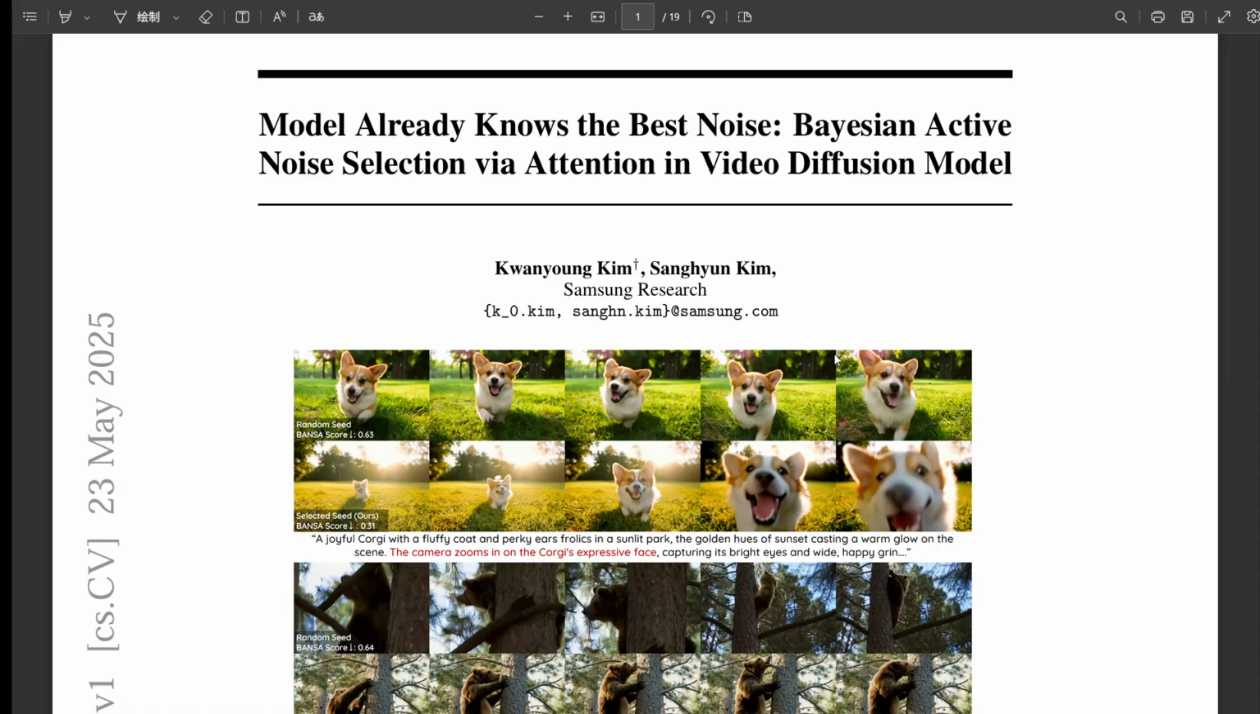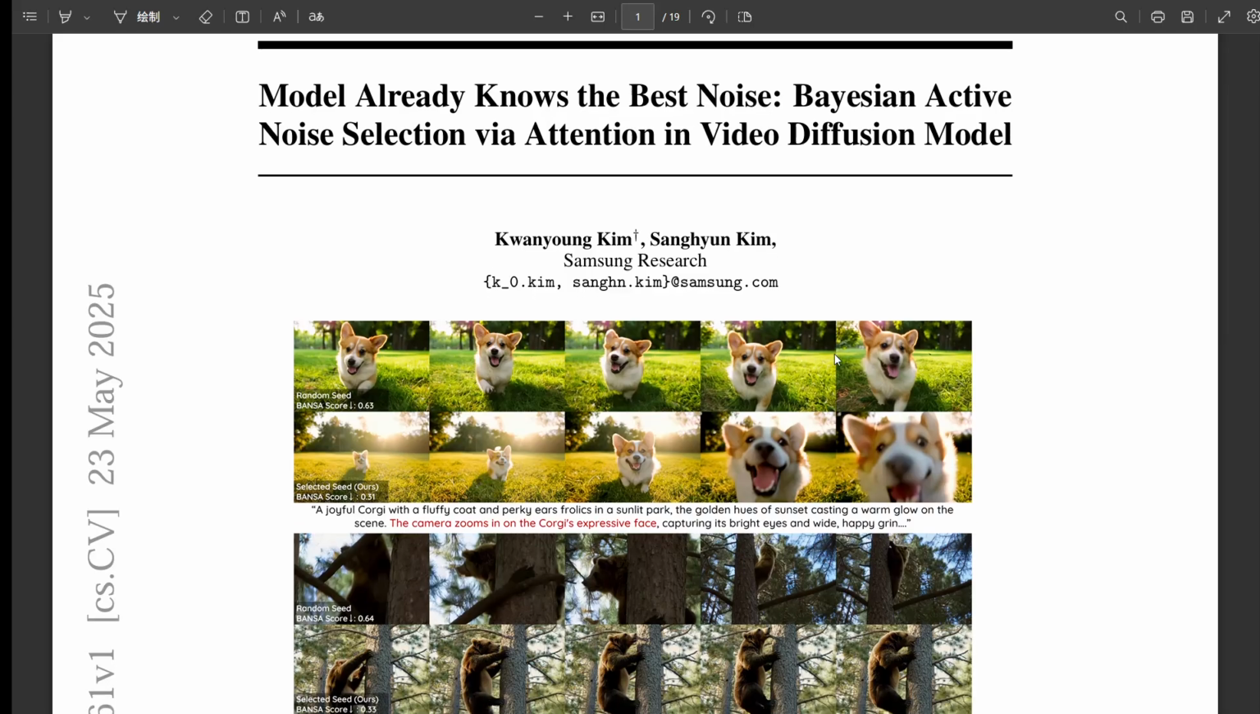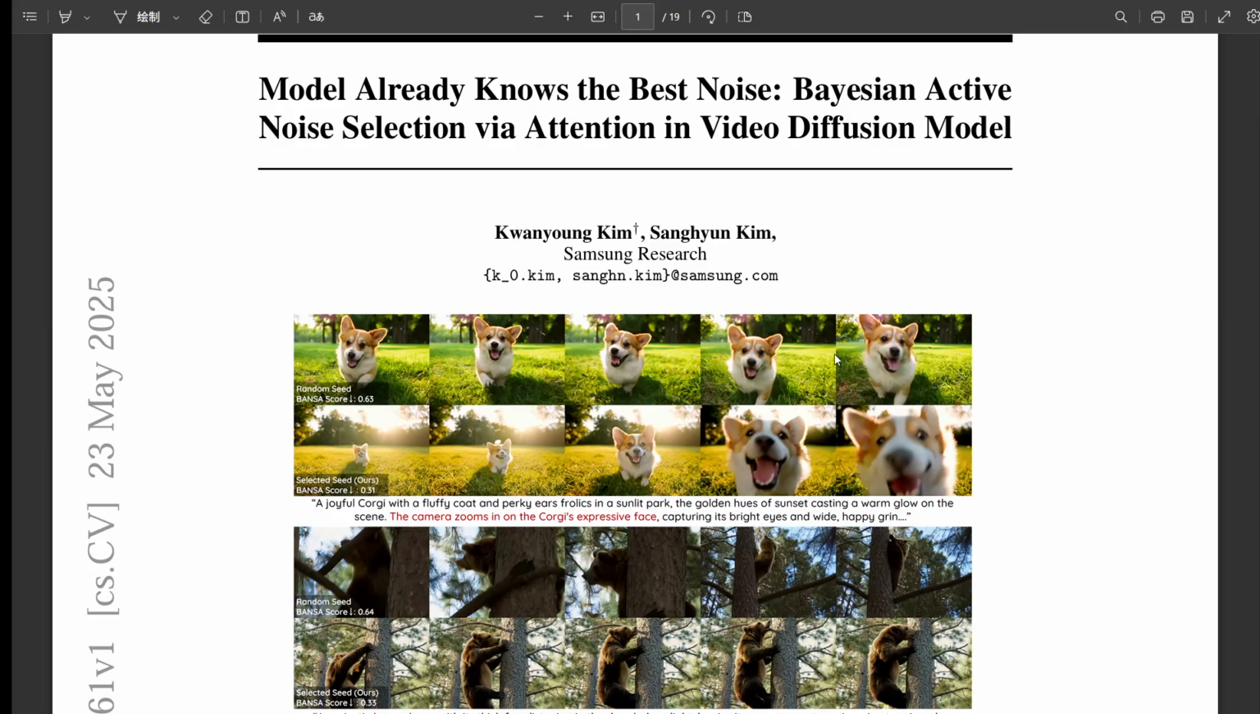Well, that's what we're digging into. Is there a way for the AI to get smarter about how it even starts the process? The starting point, the noise seed. Precisely. This deep dive is all about a really fascinating new paper from Samsung Research. It's called Model Already Knows the Best Noise: Bayesian Active Noise Selection via Attention in Video Diffusion Model. Quite a title. Sounds like it targets the exact issue, the huge impact of that initial random noise. It does. They propose a framework, ANSE, that tries to deal with how unpredictable that noise seed is, how much it affects the quality, the consistency, everything.